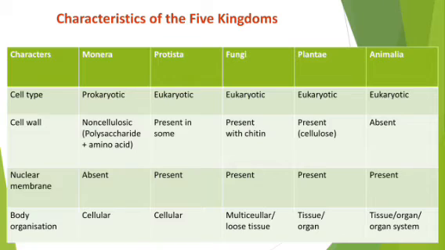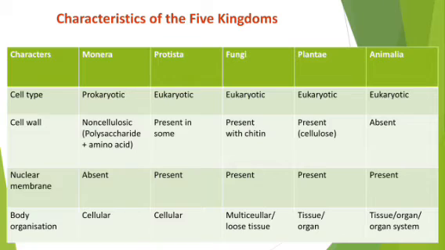Now my dear student, next is body organization. Body organization means how a body structure is made up. In the kingdom Monera you will find that body organization is cellular. That means their body formation will be in the form of a cell. That means prokaryotic cells, these are unicellular. So in the Monera kingdom the organisms are unicellular and prokaryotic in nature, single-celled organisms that don't have any true nucleus.